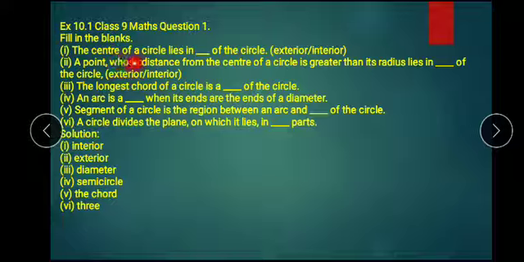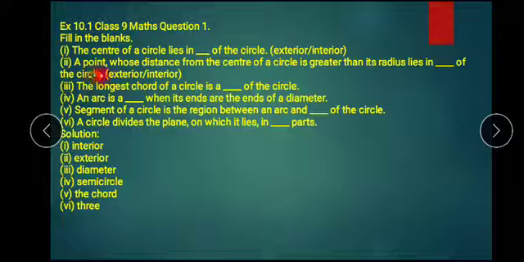The center of a circle lies in dash of a circle, that is whether exterior or interior. Interior means inside, exterior means outside. The center is always inside the circle, so the answer will be interior. The answer is given here: interior.